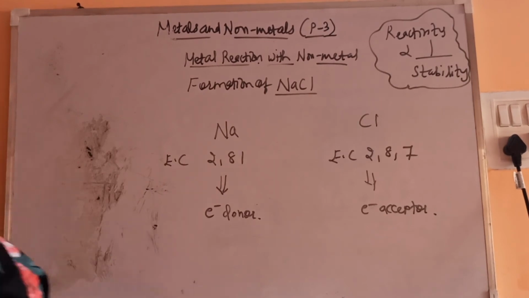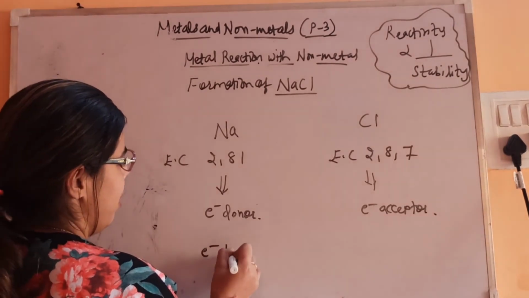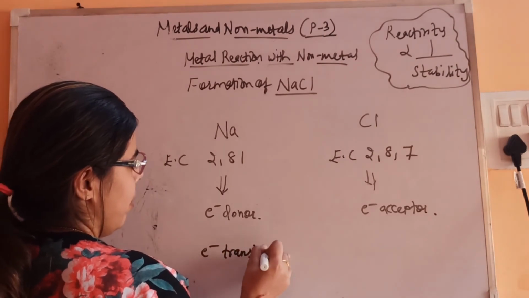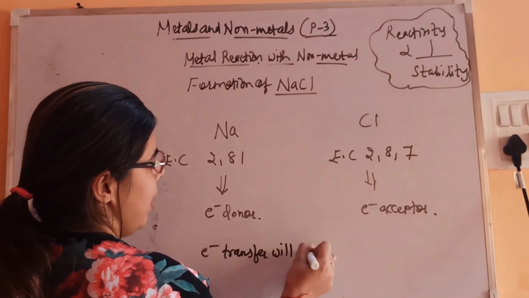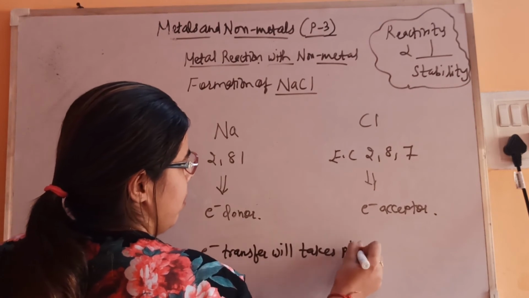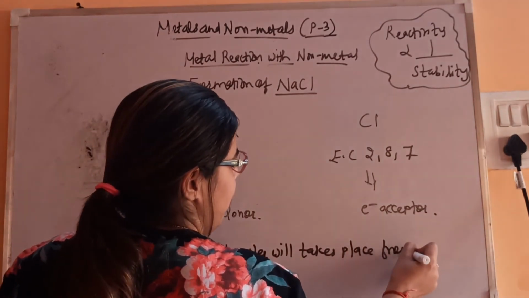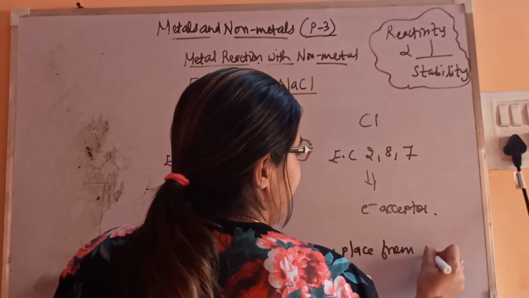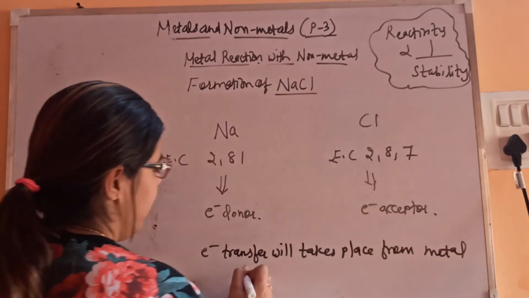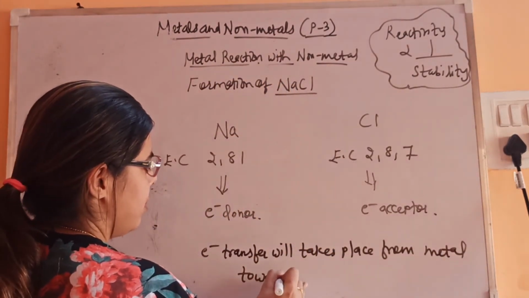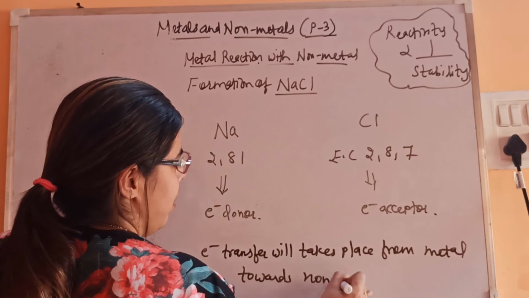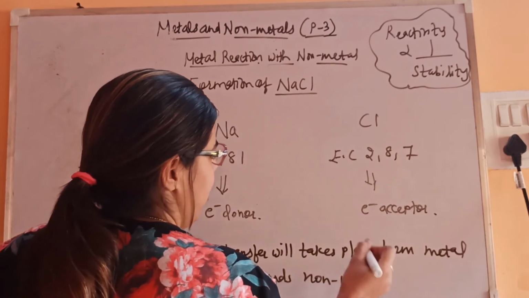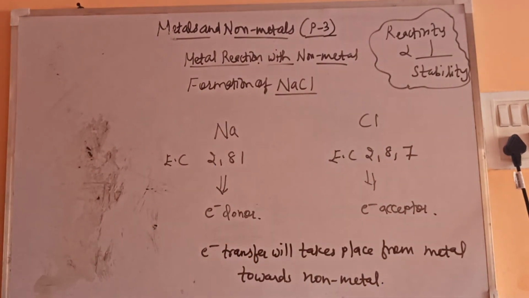So electron transfer will take place from metal towards non-metal, because oppositely charged species have to combine.